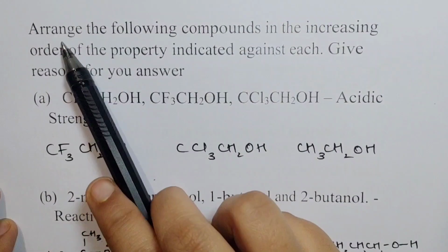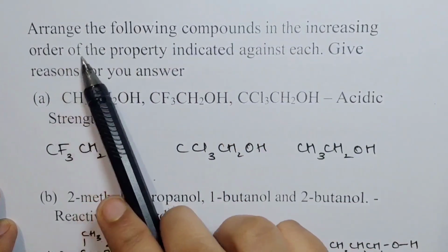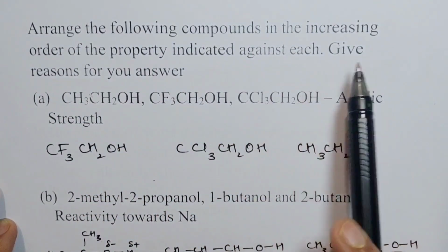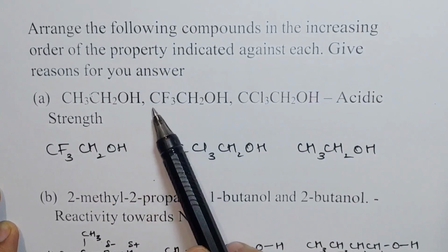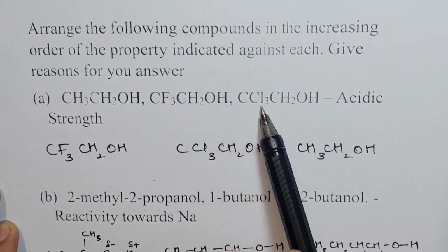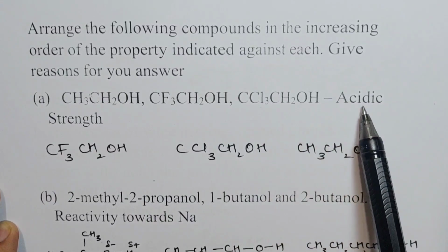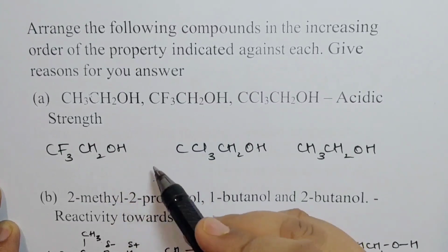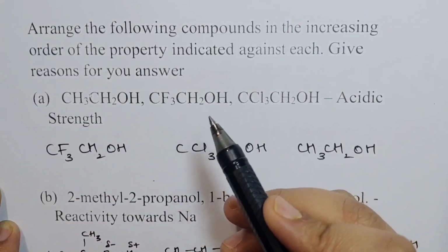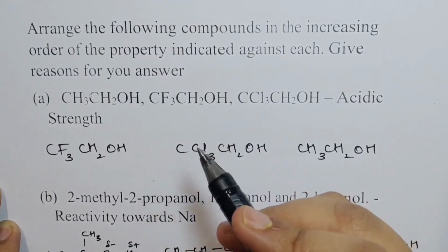Okay, next up we have: arrange the following compounds in increasing order of the property indicated against each. Give reasons for your answer. So first is ethanol, fluorine substituted ethanol, and then chlorine substituted ethanol. We have to compare the acidic strength. Anything that increases the polarity of the OH bond increases the acidic strength.